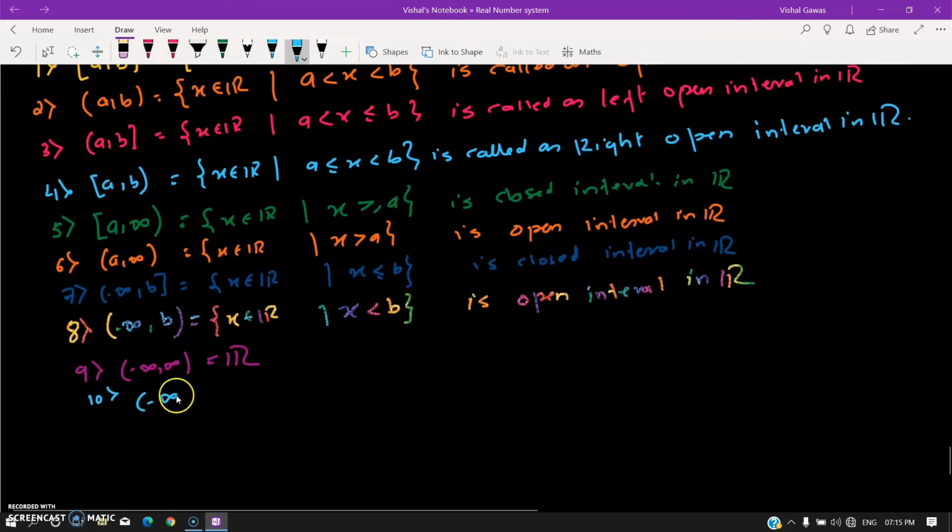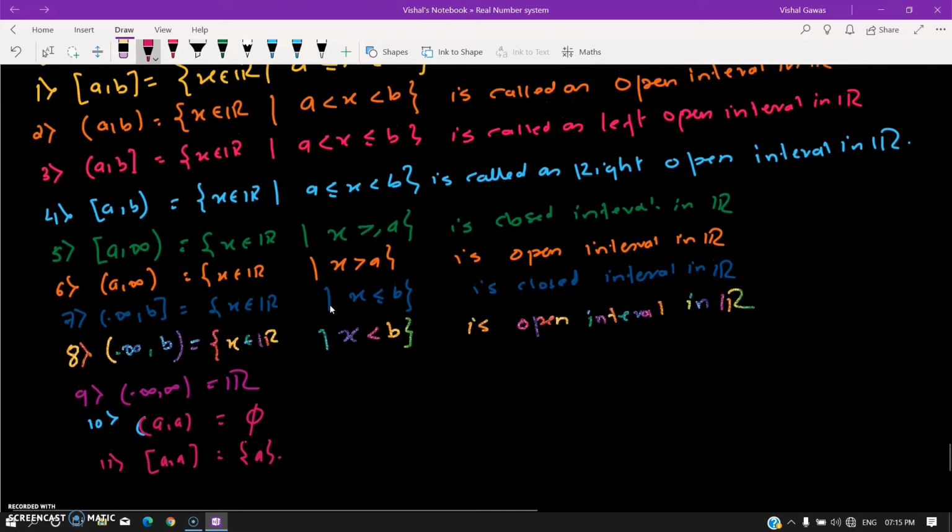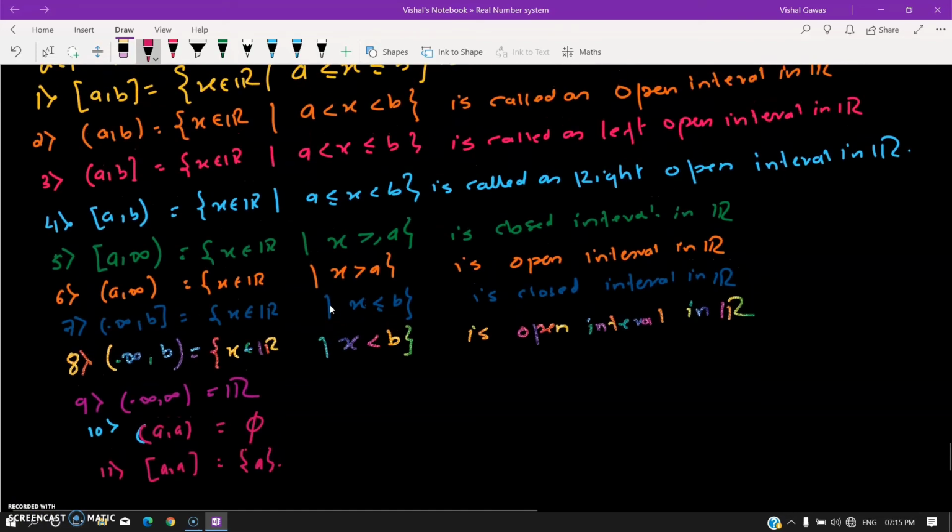is minus infinity, sorry, a comma a, this is empty, right? And the 11th one, if I look at closed a comma a, this is a singleton. Okay, so these are all the intervals and their types. This is what one should know, the types of intervals and so on, right?